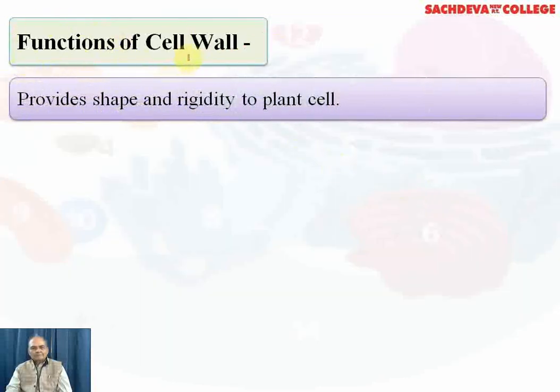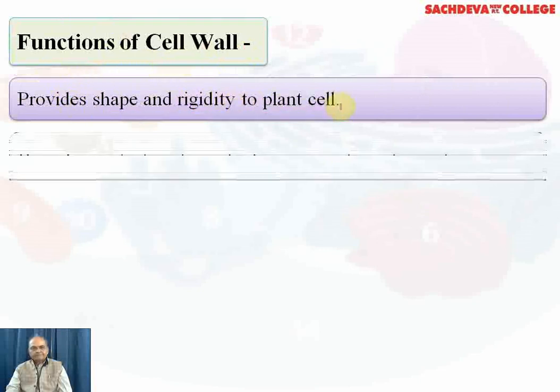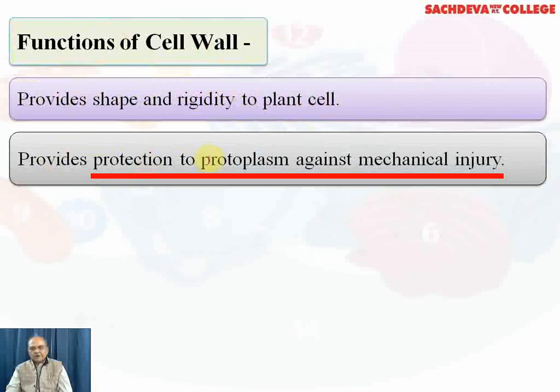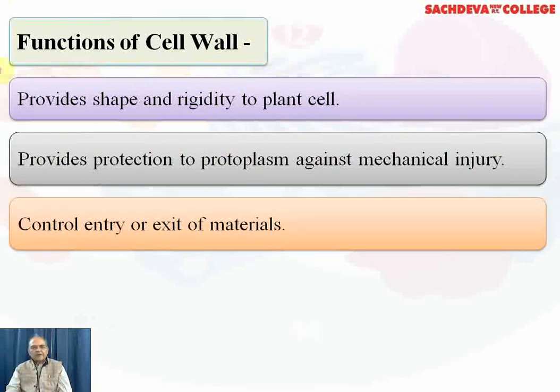Functions of the cell wall: it provides shape and rigidity to the plant cell, provides protection to the protoplasm against mechanical injury, and controls entry or exit of materials. As I told you, the cell wall is present only in the plant cell.